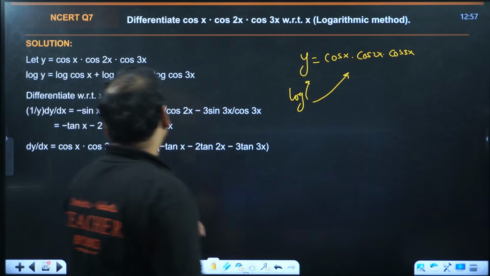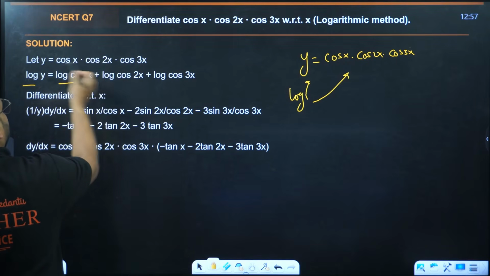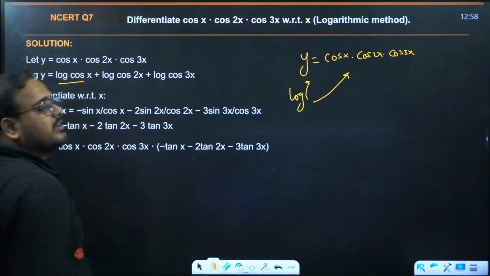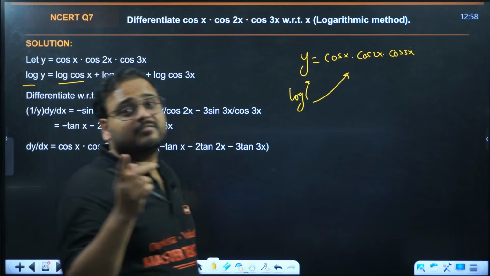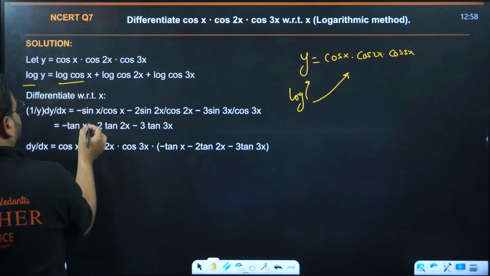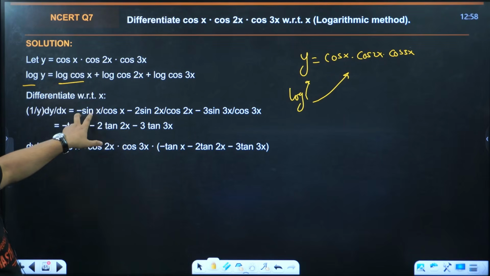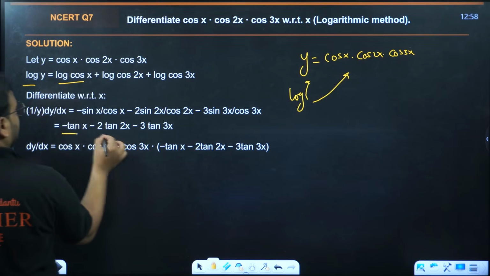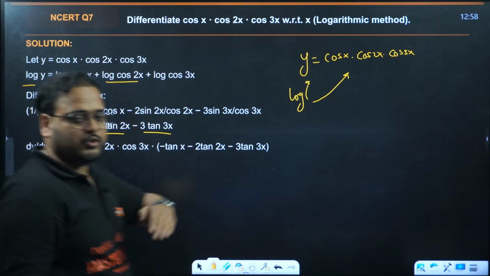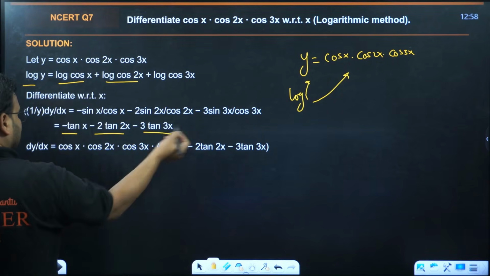When you do that, log y equals log cos x, log cos 2x, log cos 3x. Basically log of the product, so you'll have the formula in terms of product to sum. So plus, differentiate. You're going to have 1 by cos x, and cos becomes sine, minus sine, so minus tan x. Same for this also: 1 by cos 2x times minus sine 2x, and the derivative of 2x is 2, so minus 2 tan 2x, and so on.